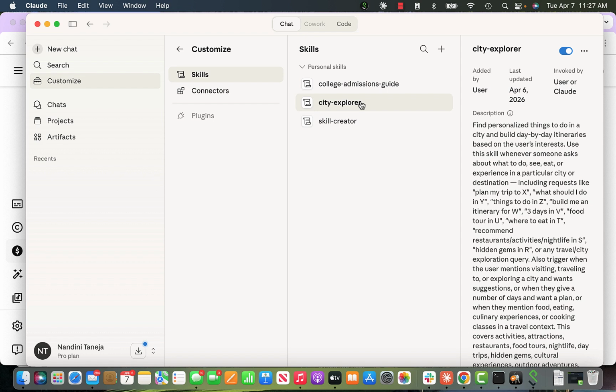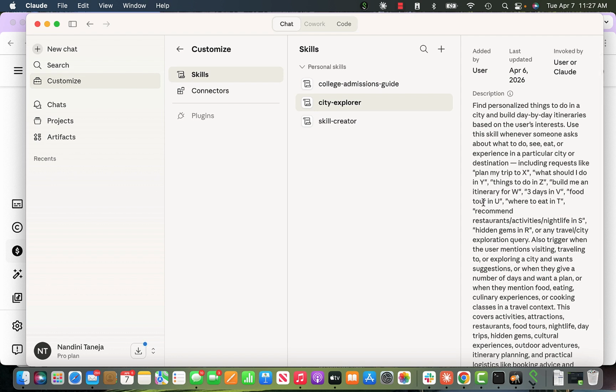We can go to TripAdvisor or Viator and book tours, but it takes a lot of time. So I gave all that input to Claude. If you see the description, it says find personalized things to do in a city and then build a day by day itinerary.